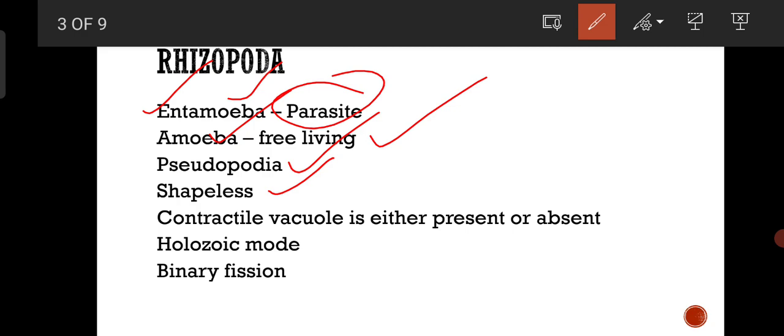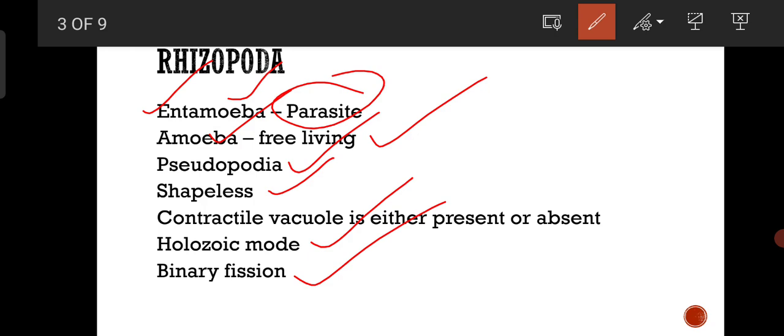Whereas in amoeba, especially freshwater amoeba, the contractile vacuole is essential for osmoregulation because freshwater protozoans face endosmosis. And rhizopodans exhibit holozoic mode of nutrition. That means they eat like animals. Animal-like nutrition is found in rhizopods. And binary fission is the common mode of reproduction in protozoans belonging to Rhizopoda.